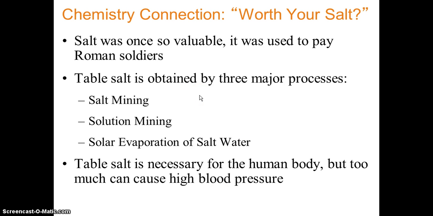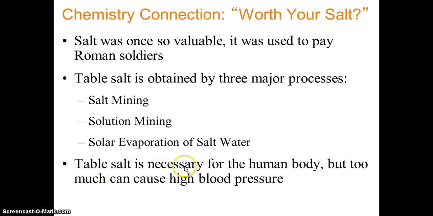Now there is a chemistry connection. Salt, once it was so valuable, it was used to pay Roman soldiers. Table salt is obtained by 3 major processes: salt mining, solution mining, and solar evaporation of salt water.